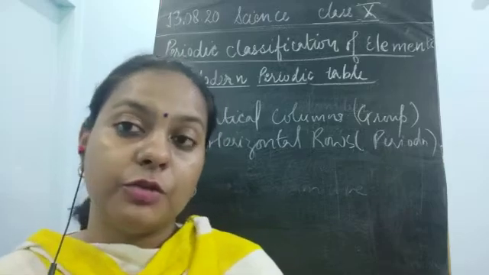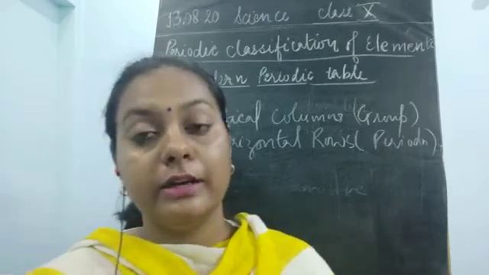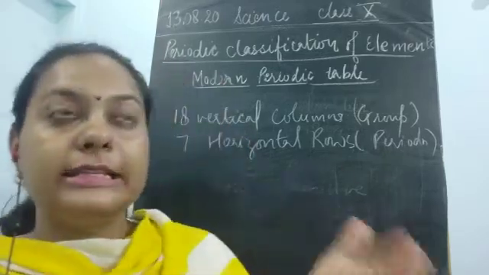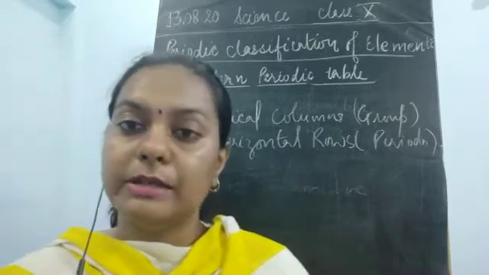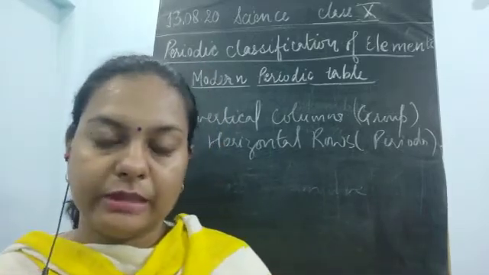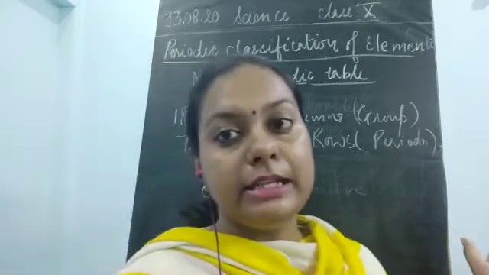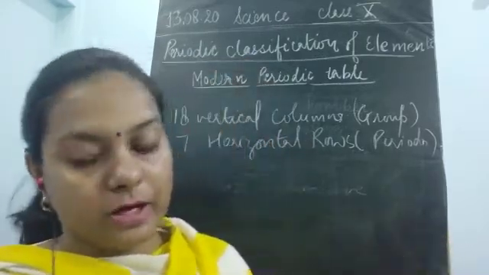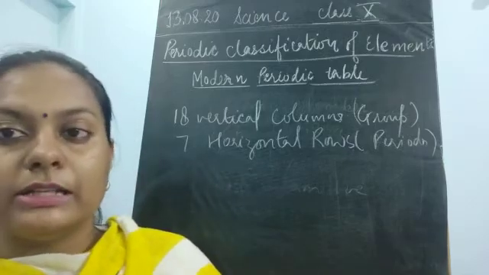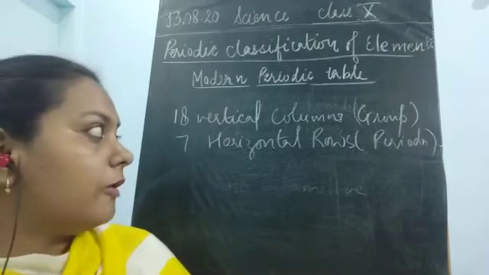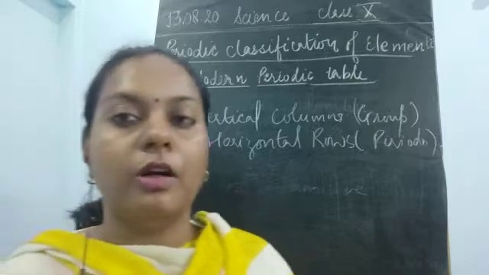Similarly, if we take the 18th group, it was of the inert gases, which were not going to react with any of the elements. That is why they have been given the 18th column, at the last of this periodic table. Okay, so I just wanted to give you the description of all these 18 groups.